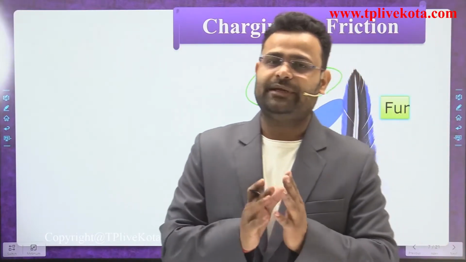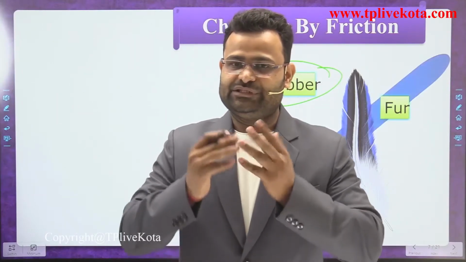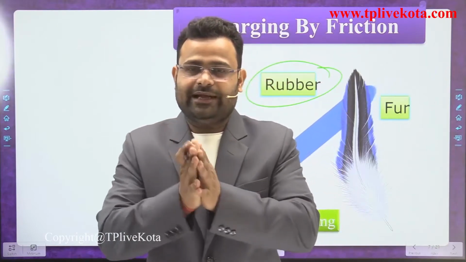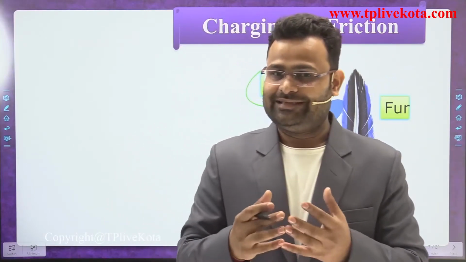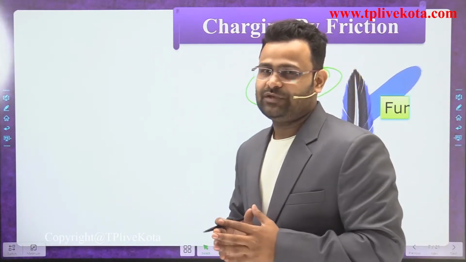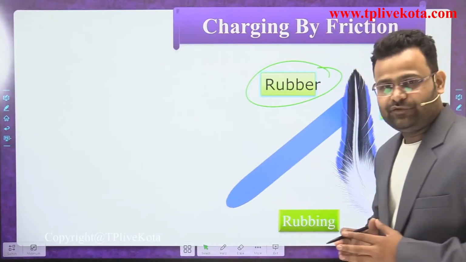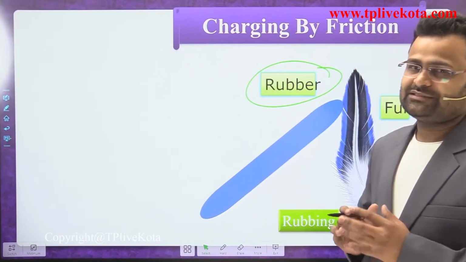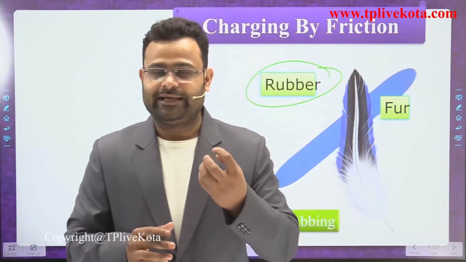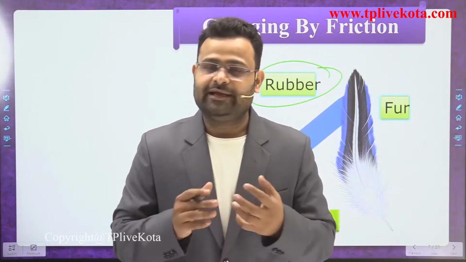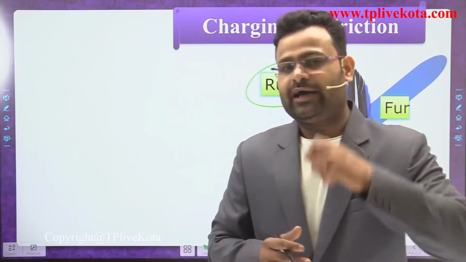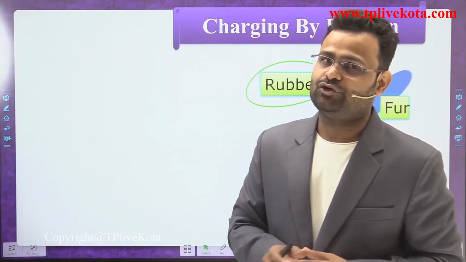Whenever we rub two materials, heat is generated. In winters, most of the time a person rubs his hands. Why? Because he gets some energy in the form of heat. Similarly for the rubber and fur. When we rub two materials, energy is developed, and that energy is taken by some electrons. If that energy is sufficient to release electrons and the other body can accept them, then electrons start to move.